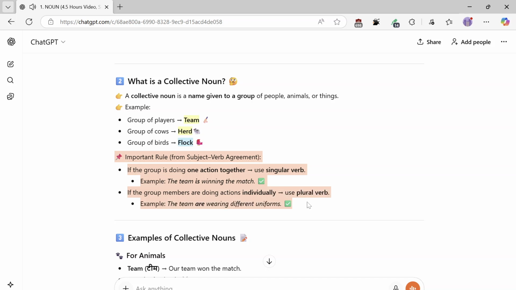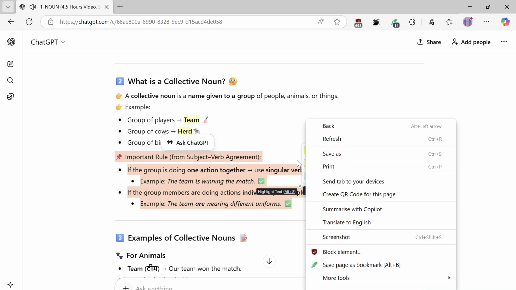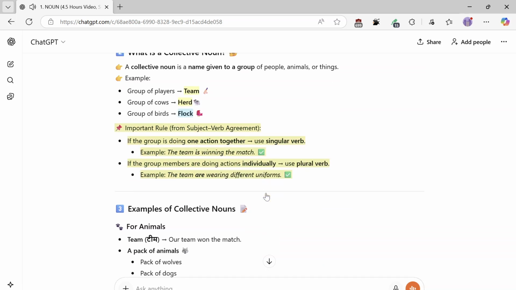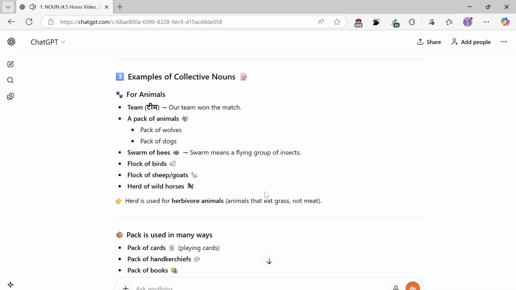A pack of animals, pack of wolves, pack of dogs. Swarm of bees. Swarm means a flying group of insects. Flock of birds, flock of sheep, goats, herd of wild horses. Herd is used for herbivore animals, animals that eat grass, not meat. Pack is used in many ways.